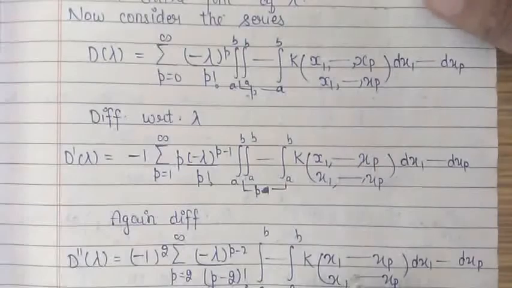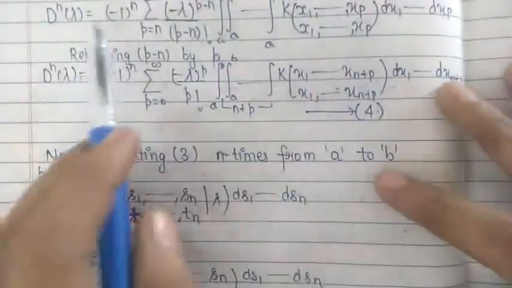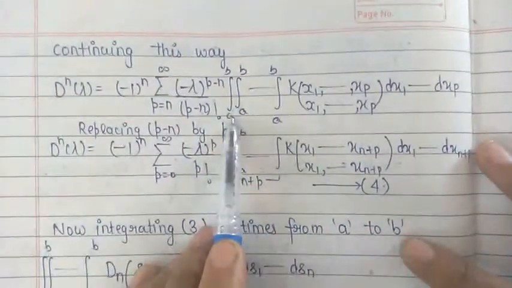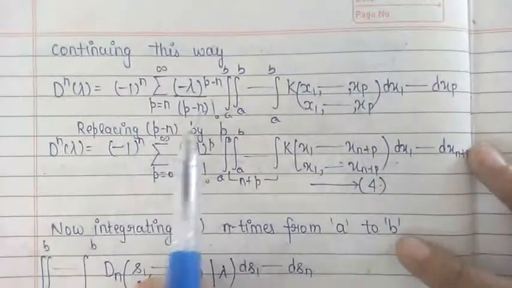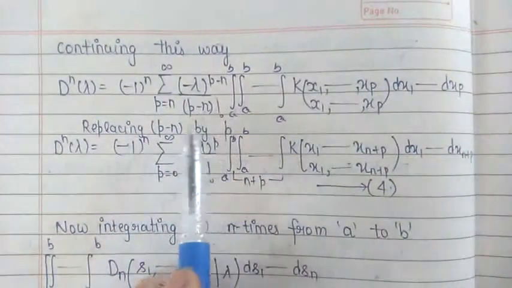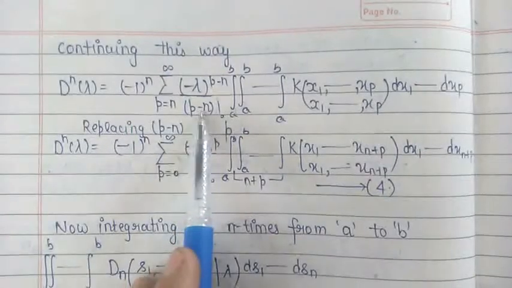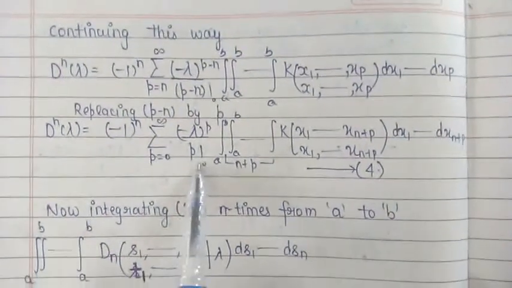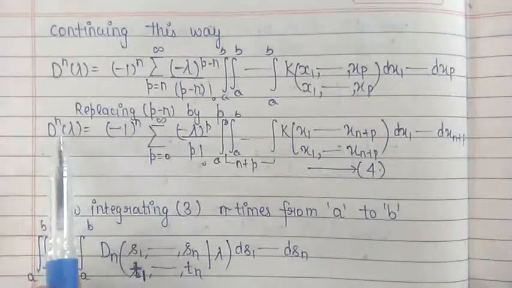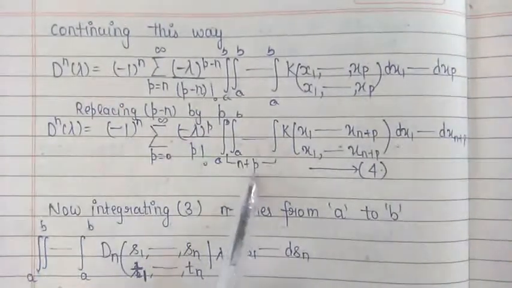Continuing this process, in general we can find the nth order derivative, which we denote by Dn lambda, and after that we use shifting of index. When we use shifting of index, or we can say we replace p minus n by p, we get the nth order derivative of the determinant d lambda.